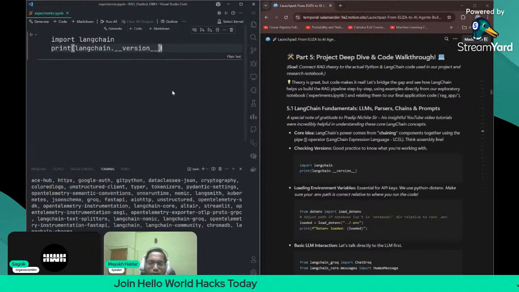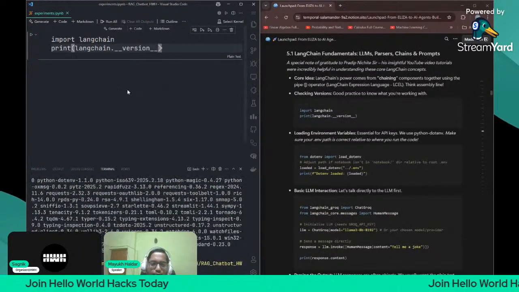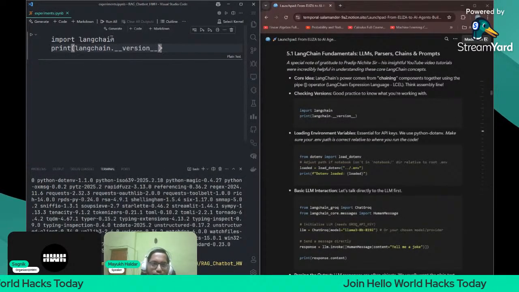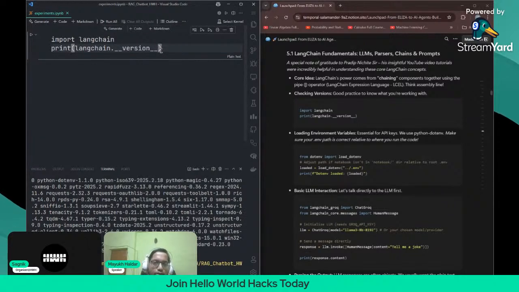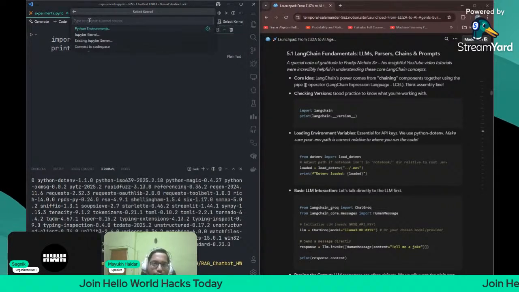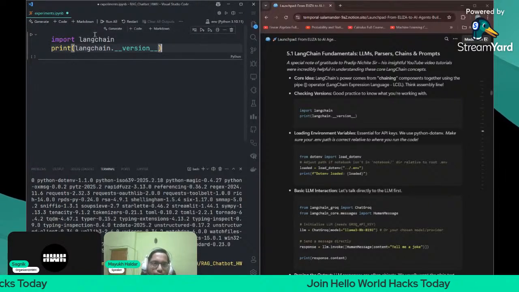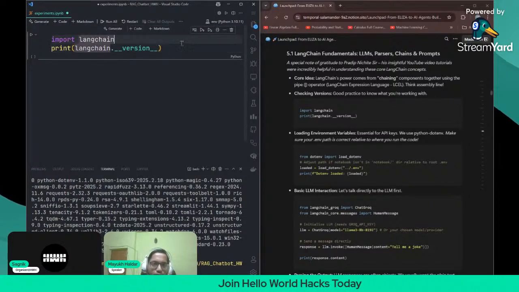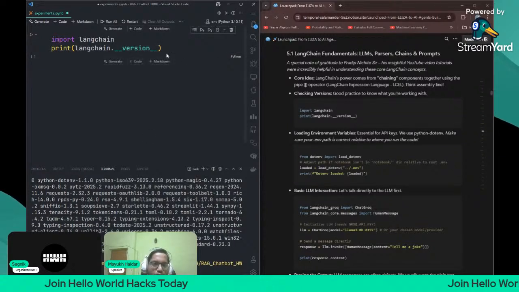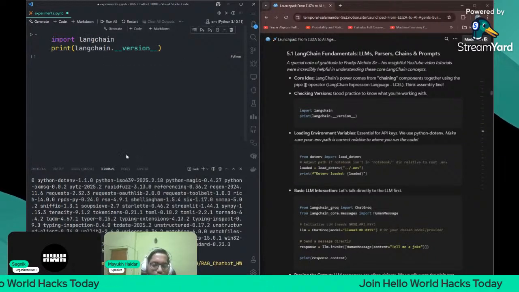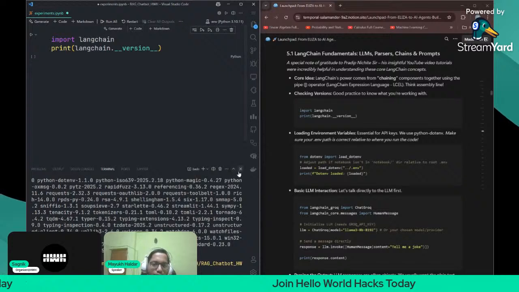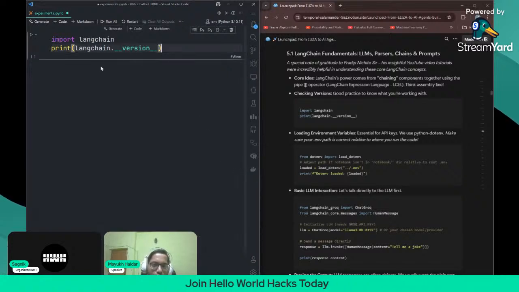So you can just see what I am doing here. We are checking import LangChain and then printing the LangChain version, which is installed in the virtual environment. We first have to select the virtual environment, the Python environment, env. The virtual environment is now selected. After that, we are going to run these commands. Now we can close this very safely.